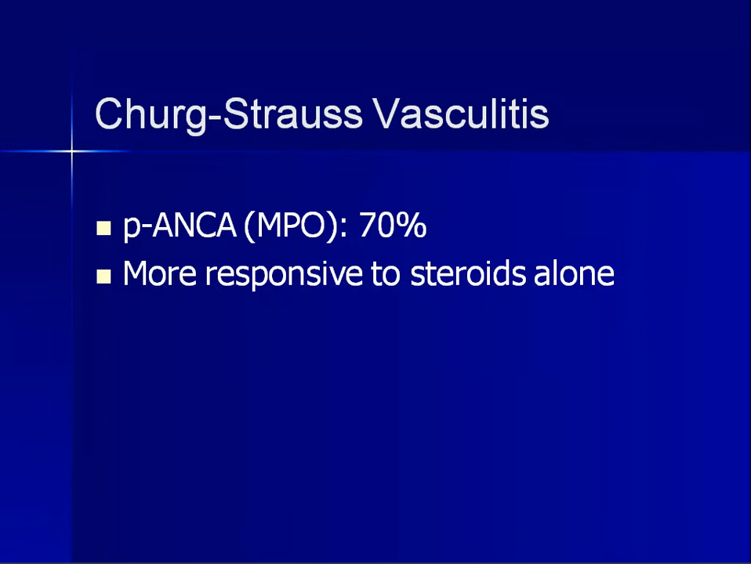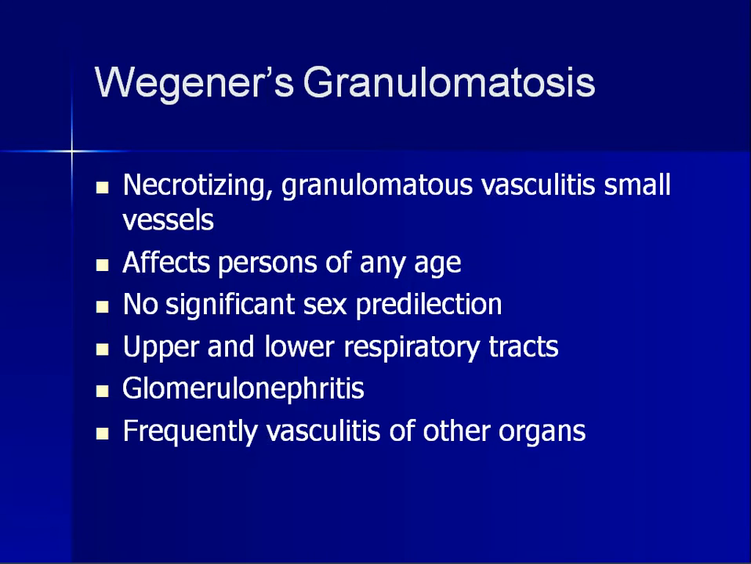That is, P-ANCA is antibodies against myeloperoxidase, and it's more responsive to steroids alone. So the treatment in Churg-Strauss is steroids.